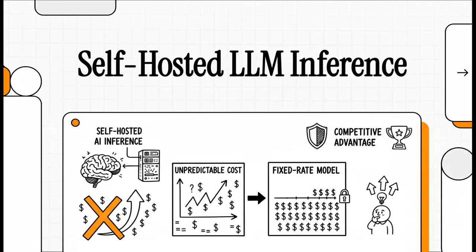All right, let's talk about building a smarter AI architecture. We're going to explore how you can move away from those unpredictable runaway API bills and into a fixed rate model that actually gives you a massive competitive edge. But first, let's start with a number.